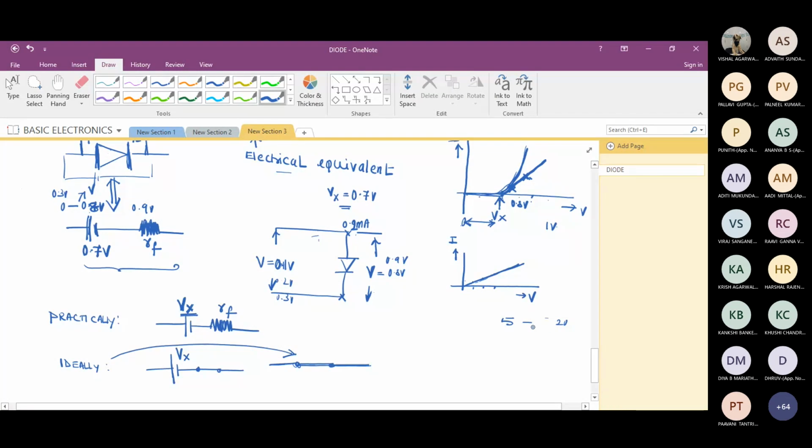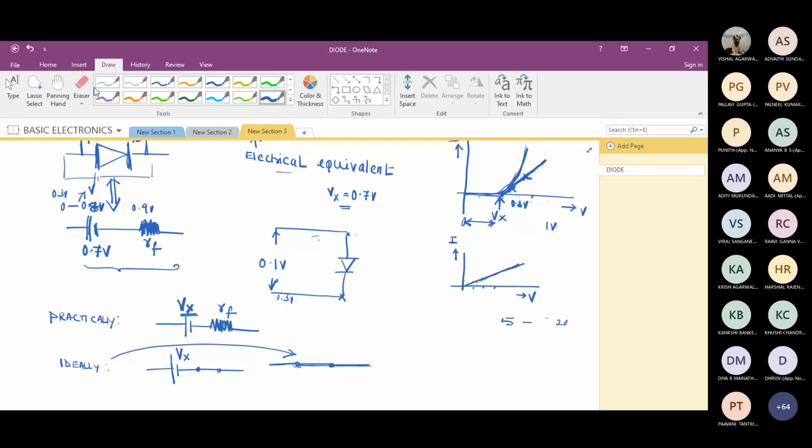Sir, but how does a short circuit ideally portray a diode? It's as simple as this. I'll just erase this and use a diode. I apply 0.1. I'm expecting the diode to conduct immediately.